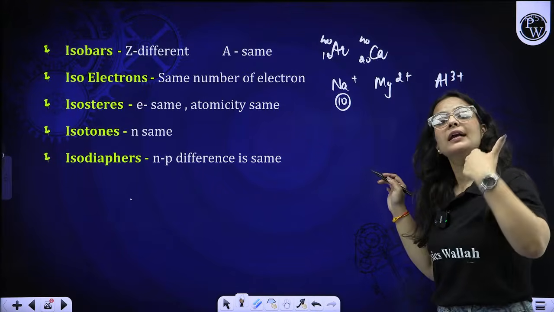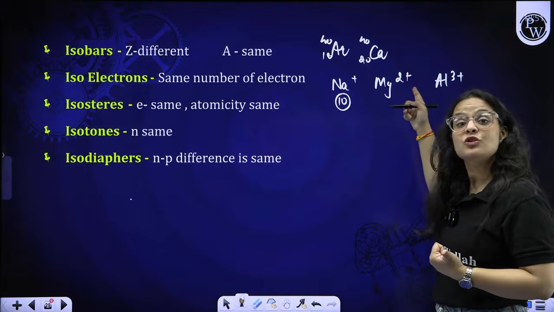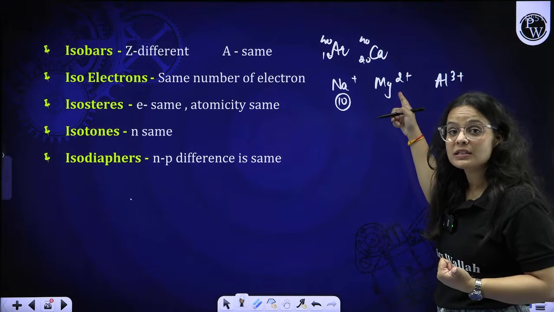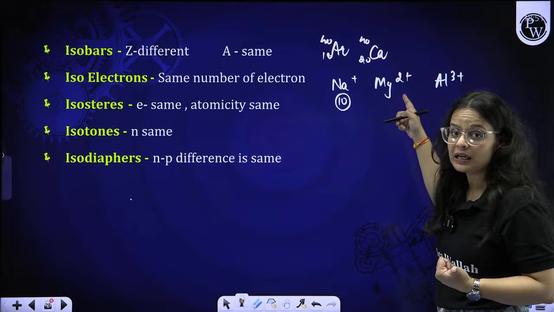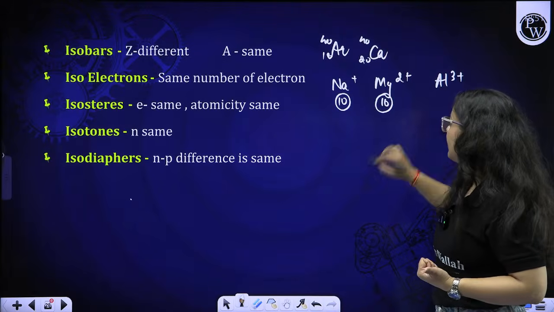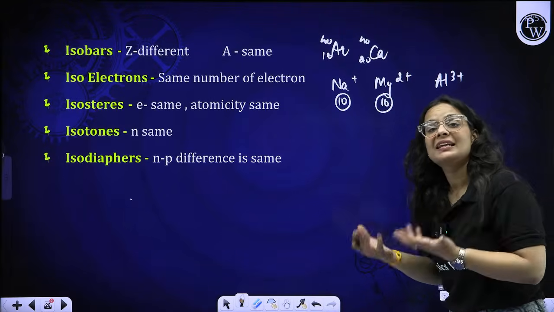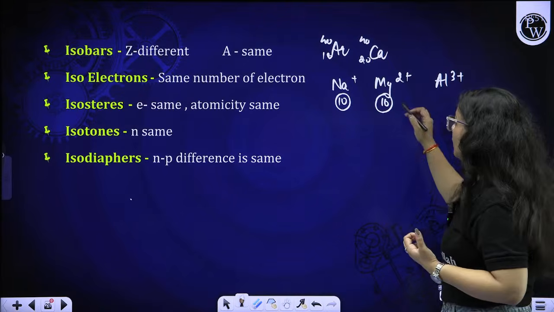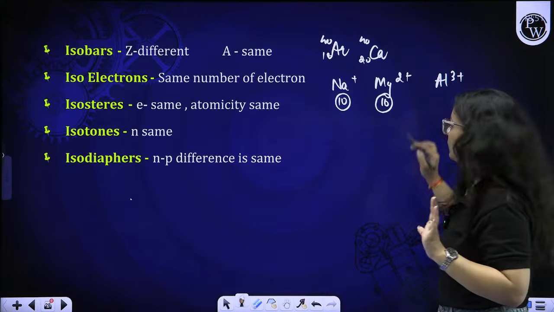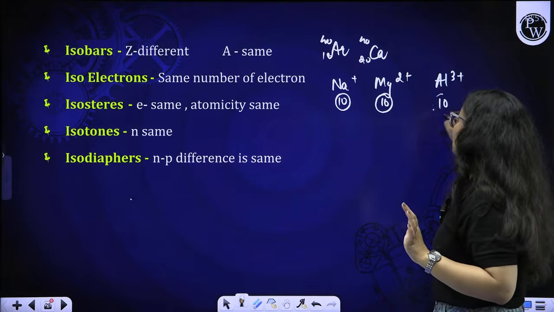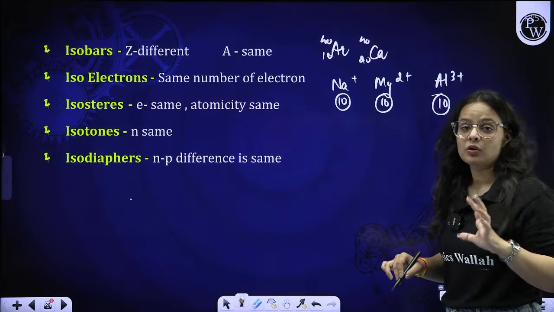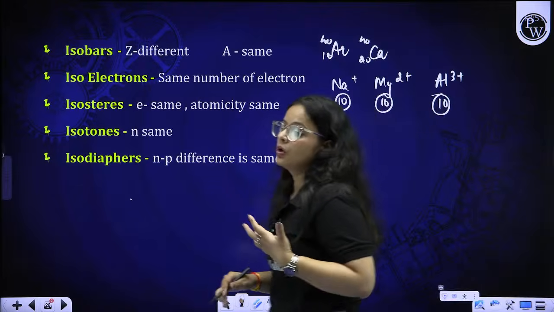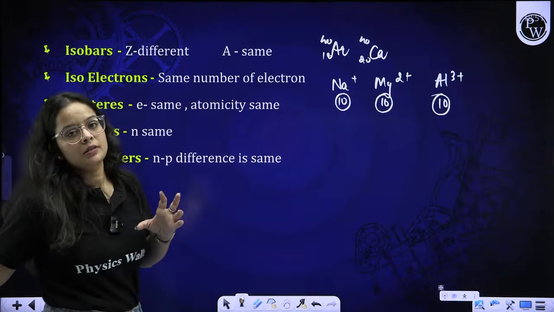Magnesium overall contains 12 electrons, but because it is Mg 2+, how many electrons are there? Do let me know, beta, in the comment section. Magnesium contains 10 electrons because 12 minus 2; it just lost 2 electrons. That is why it contains 10 electrons now in the 2 positive state. Similarly, aluminium also contains 10 electrons because it loses 3 electrons.